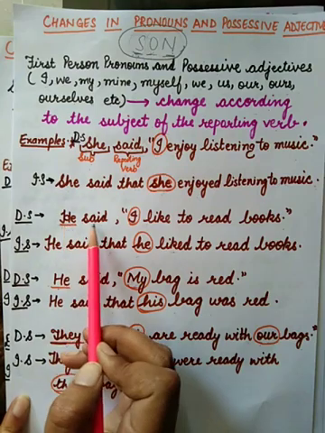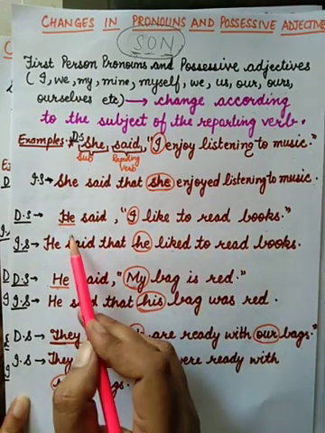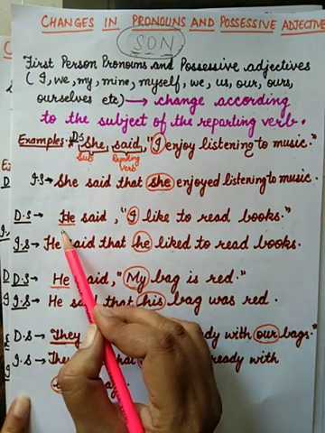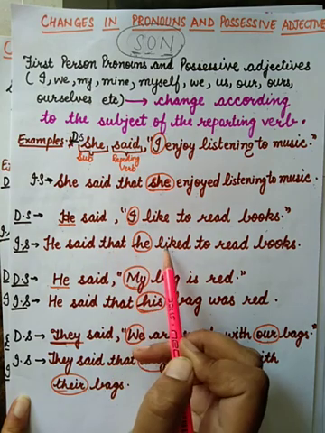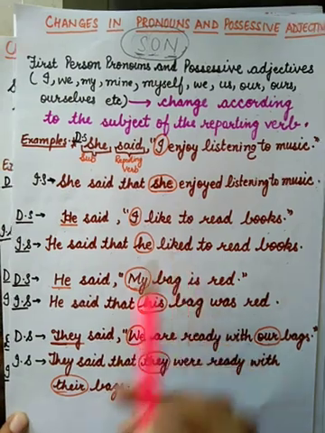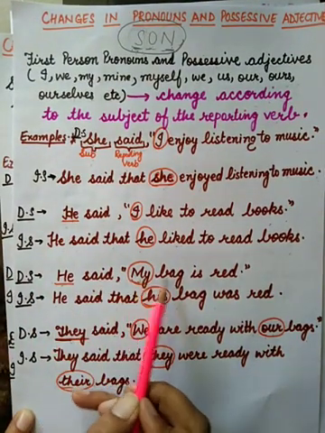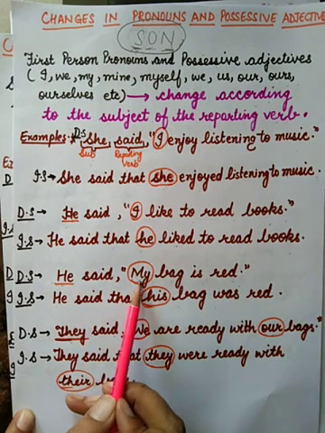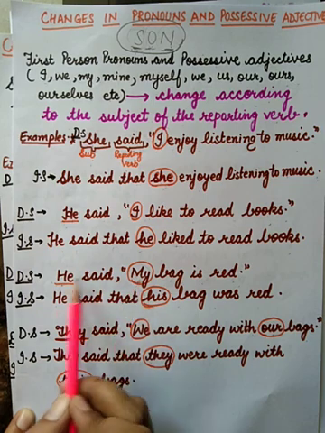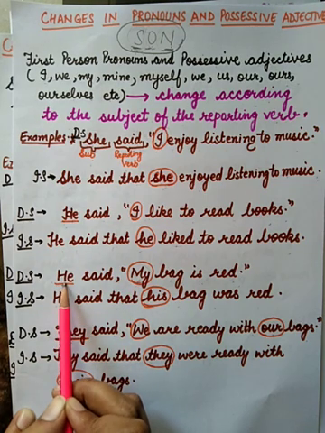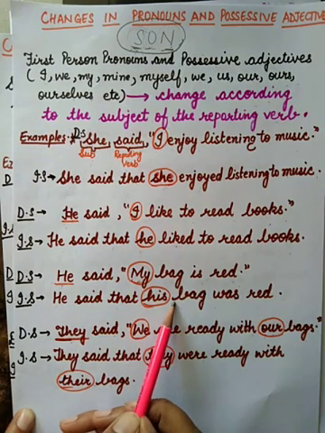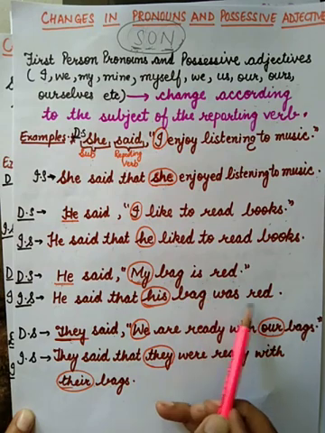This is the second example. He said, I like to read books. He is the subject, so I here will change according to the subject. He said that he liked to read books. Like, first form, changes into second form. He said, my bag is red. My is the possessive adjective here. My will change according to he, the subject. He said that his bag was red.